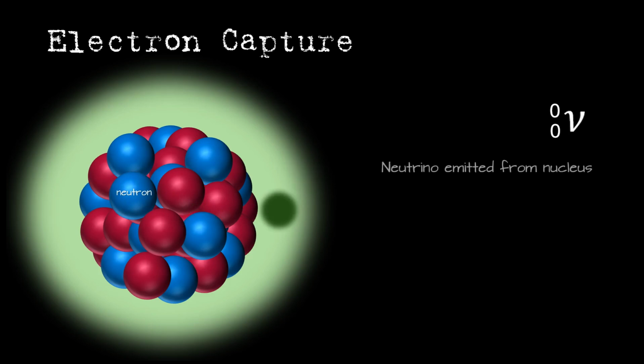Because there is a gap or hole left behind due to the missing electron, a higher energy electron will drop down to fill it, creating an X-ray which is emitted from the electron cloud.